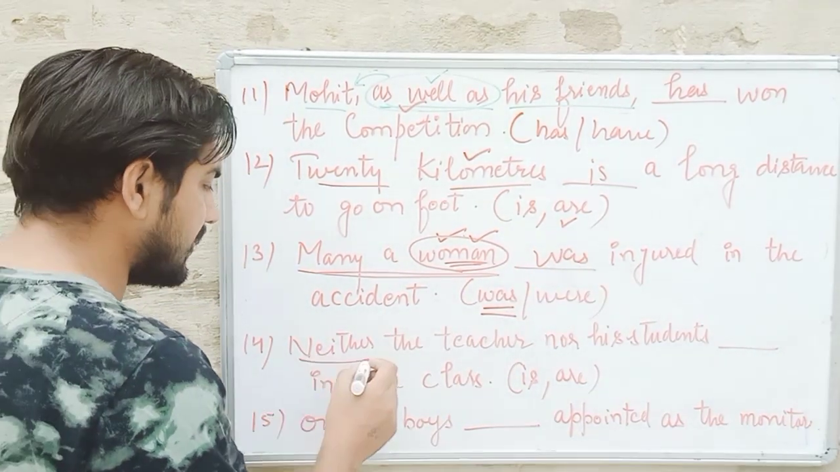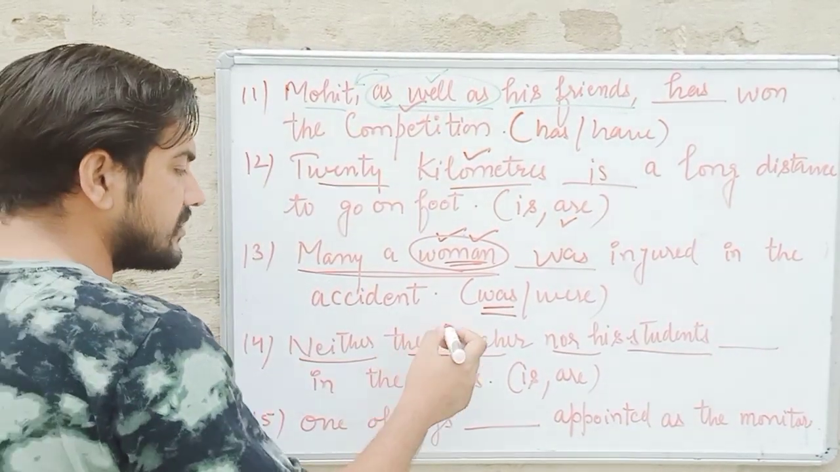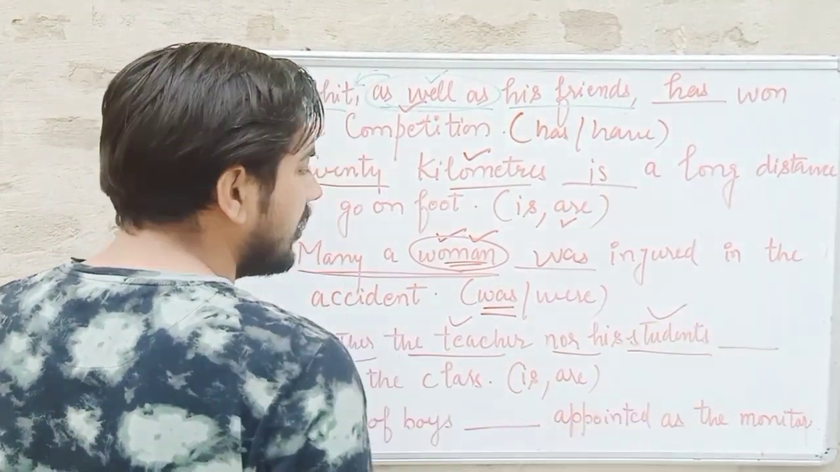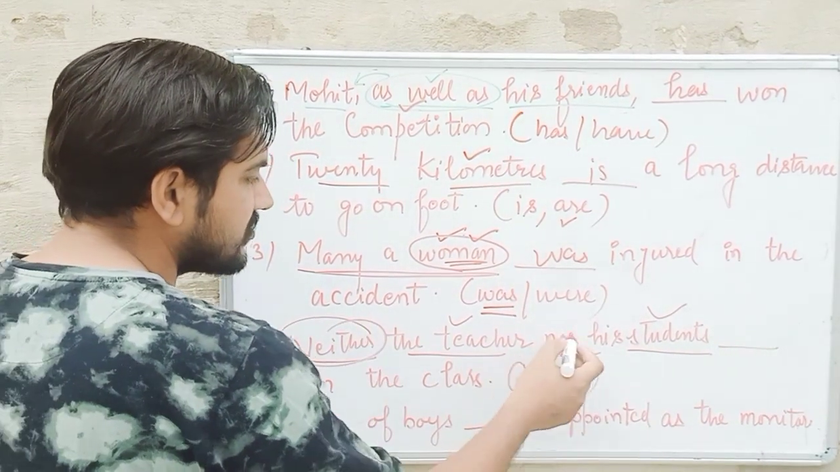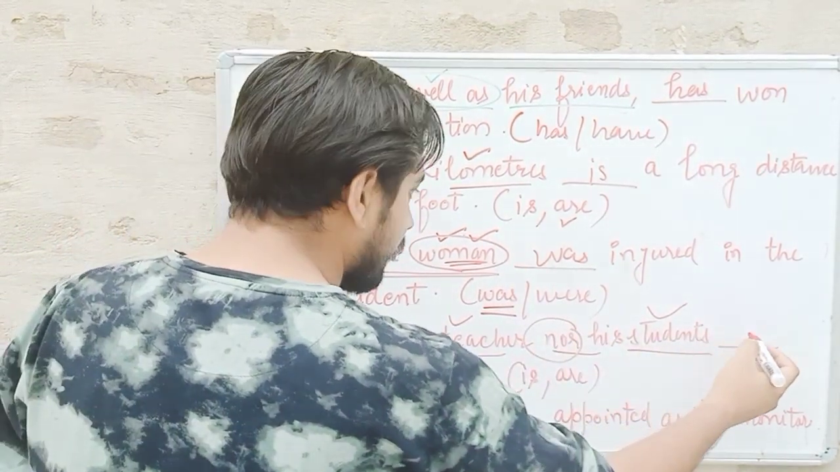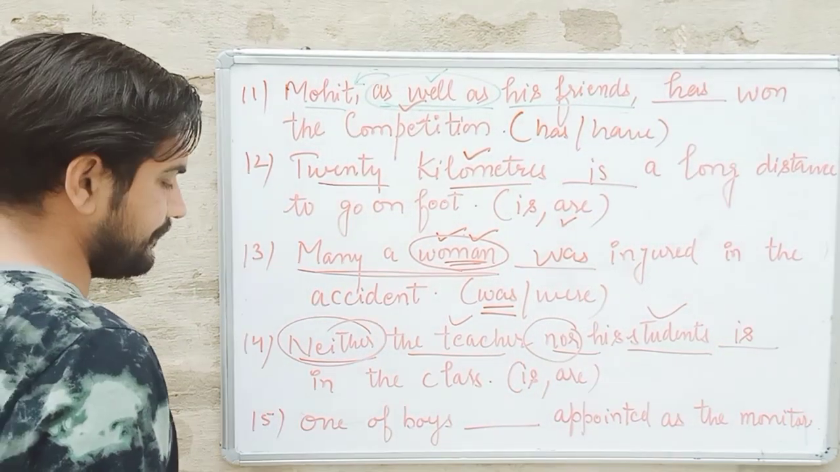So, neither the teacher nor his students. Here one subject is singular and one is plural, whichever would be the nearest one will be applied, because there is a combination of neither nor. Then what will be applied? "Is" will be applied. "Is" will be the answer for the same.